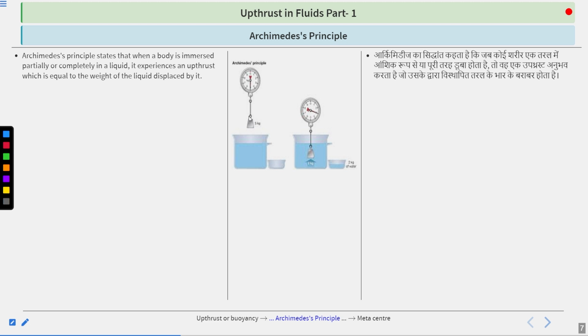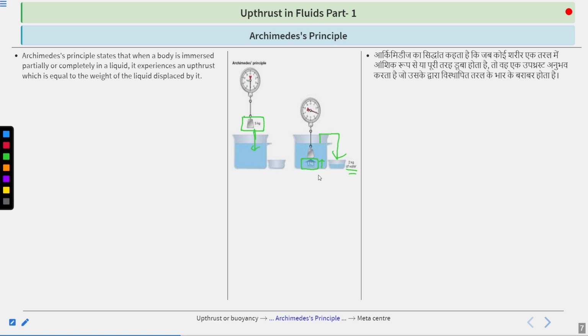Suppose here in this picture there is a weight of 5 kg, and this is a liquid. When we immerse this 5 kg in this water, now 2 kg is the upthrust. If you look at here, you will find that 2 kg is the upthrust, and some of the water also got displaced, right? So now if you compare it, 2 kg of water, 2 kg of upthrust, what are you getting exactly?